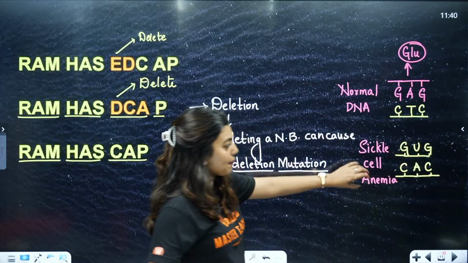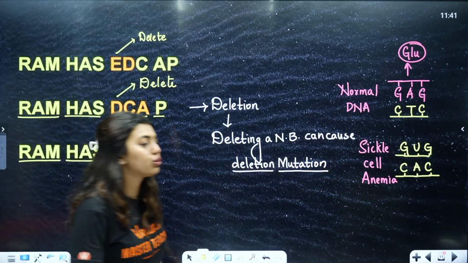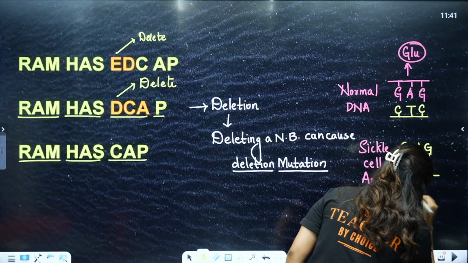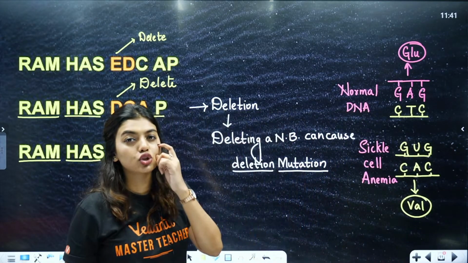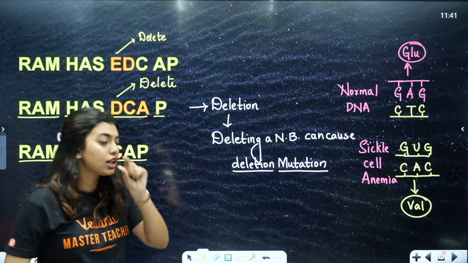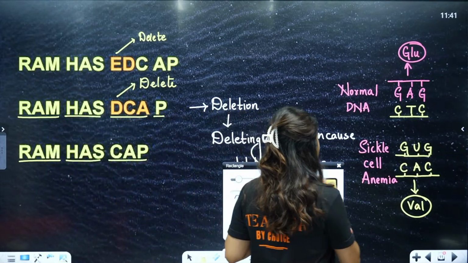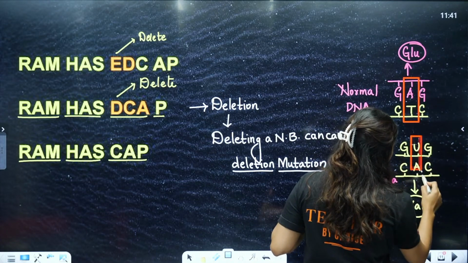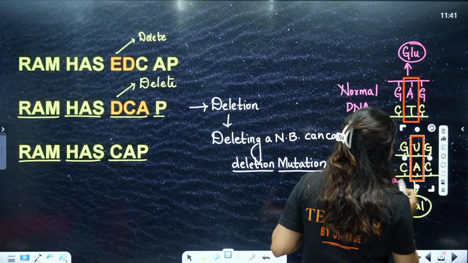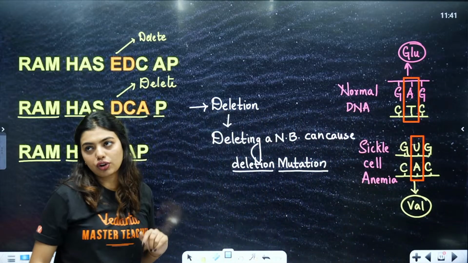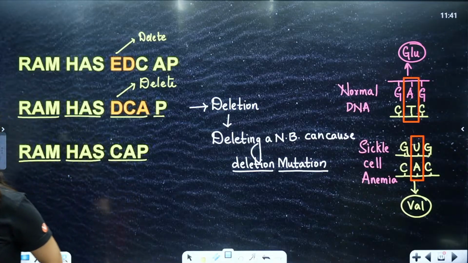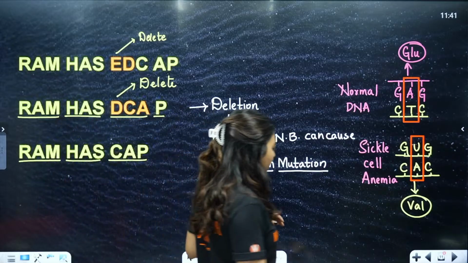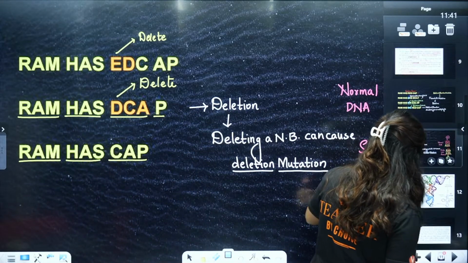So here what is happening? GUG will code for what? GUG will code for valine. So that is how sickle cell anemia happens. By this you should understand that even a small change in one nitrogenous base can lead to mutation, and it can lead to such disorders. Yes, glutamate replaced by valine. Good, Kirti. Okay, GUG. Done.